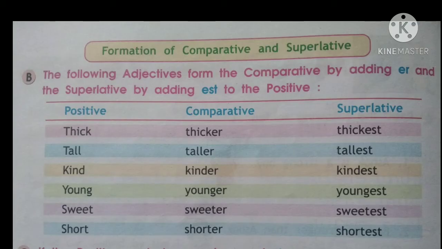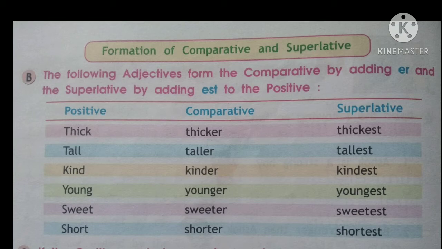So now we learn how we form the comparative and superlative of the adjective. There are different rules to follow. The first rule is, to form the comparative, we add an er to the positive adjective and we add an est to the positive to form the superlative. For example, as we saw, strong is in the positive. When we make it into the comparative, to that strong we add an er, so we say stronger. And in the superlative, when we add an est, we say strongest.